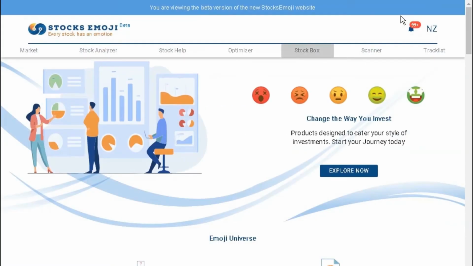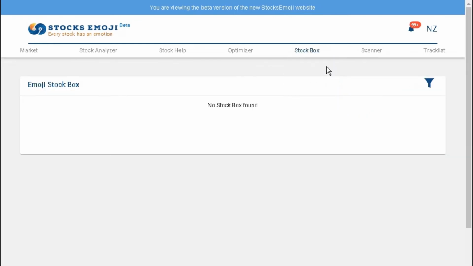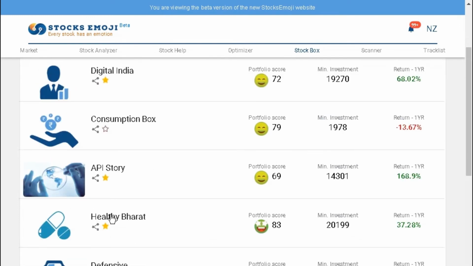Stockbox. It is a box of stocks. We have three main options in Stockbox, which are Emoji Stockbox, My Portfolio, and Create Portfolio. For now, we will be talking about Emoji Stockbox. It is a stock box that is created by our Emoji team. Here you can find stock boxes that are based on different themes. Let us open the Healthy Bharat scheme and take a look.